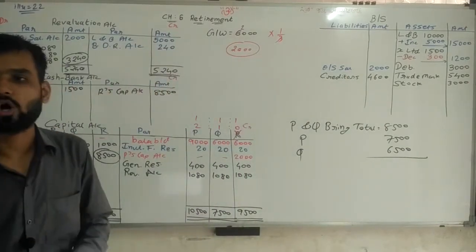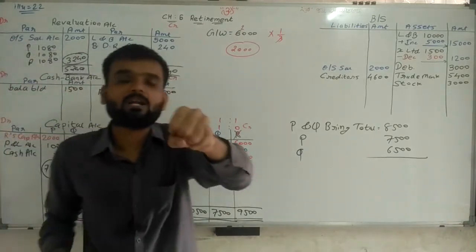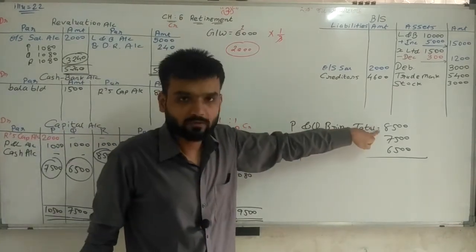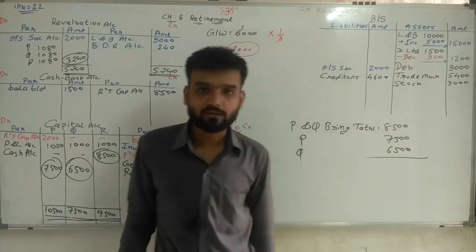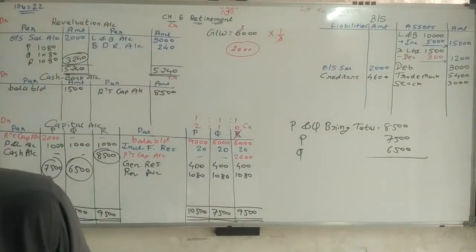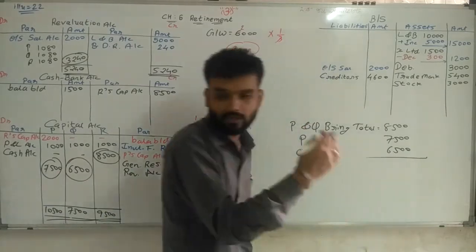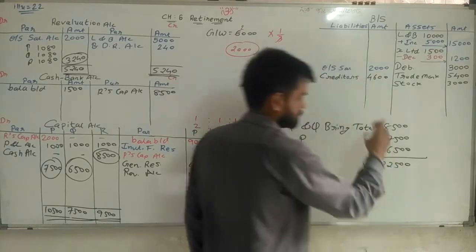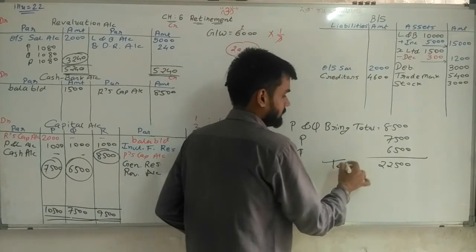And making total of this all. Because total capital we have to maintain in new ratio. So they have to bring 8,500. First capital 7,500. Second capital 6,500. Now, total capital of all. If we are making total 22,500. Now this 22,500 is my total capital.